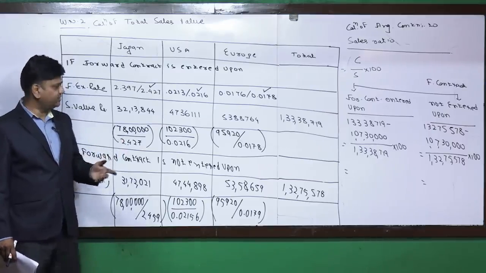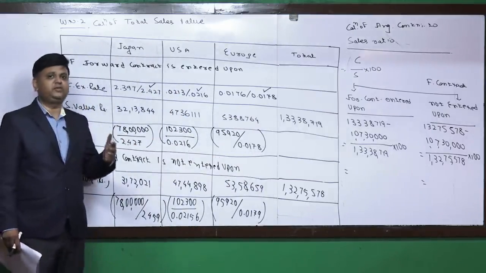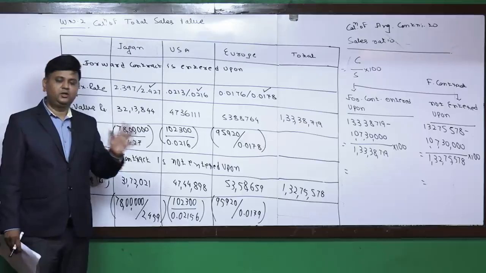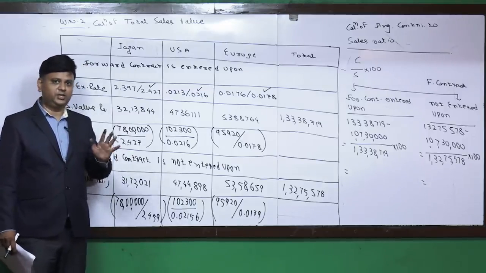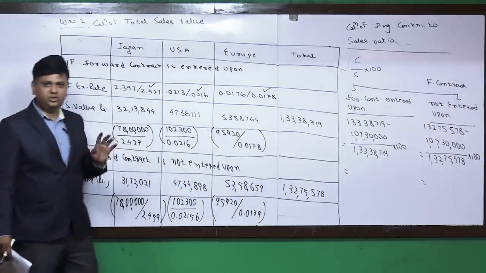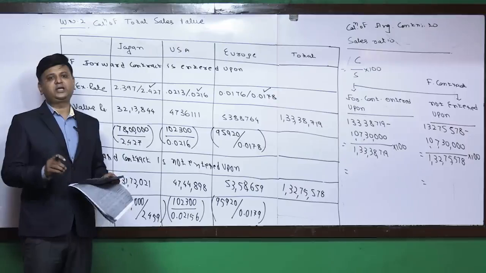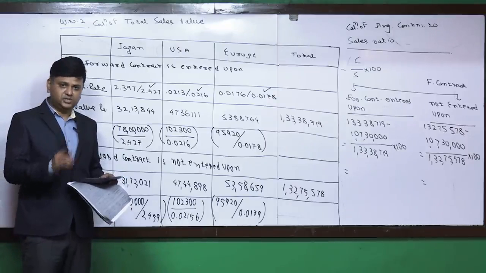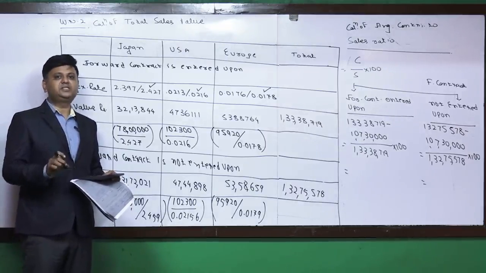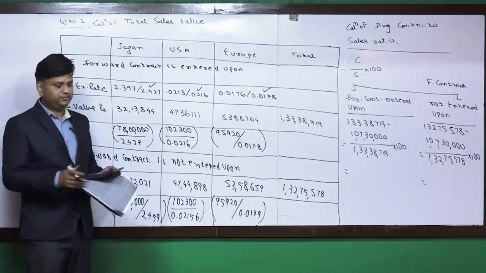Sometimes students ask, sir, can't we make a comparison of the sales value, if we have a policy to take the forward for all the three or not to take forward for all the three? The answer is again no. Why? Because they have specifically given that you are required to make the calculation of the contribution to sales ratio for the purpose of decision making. The word average indicates that you are required to do the working for all the three customers together.